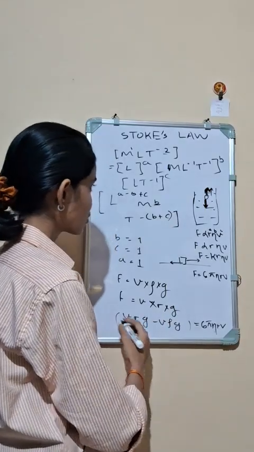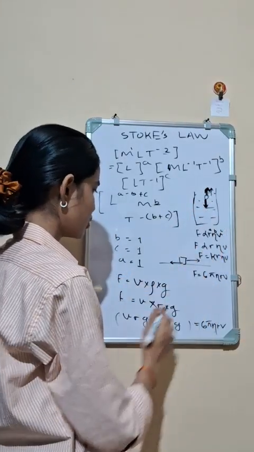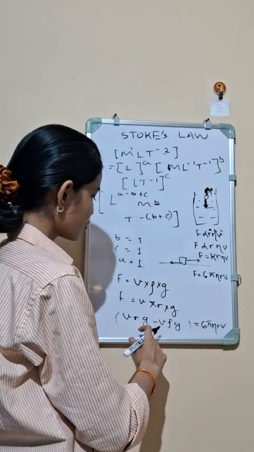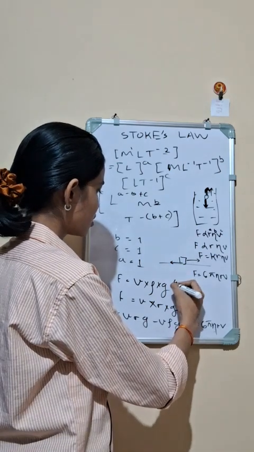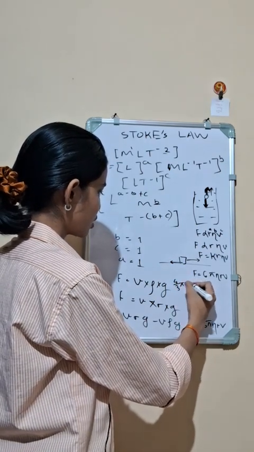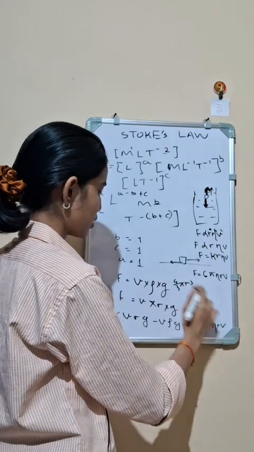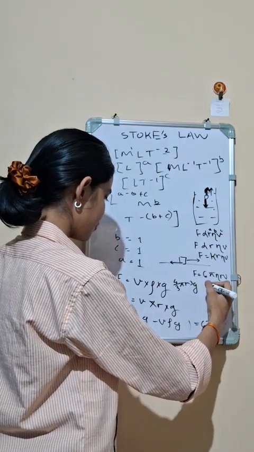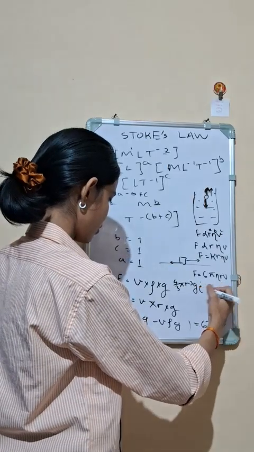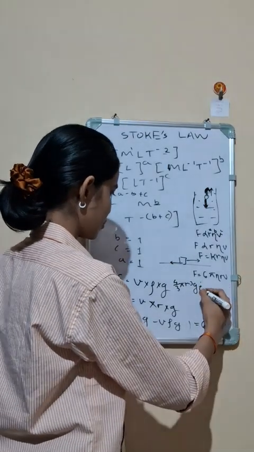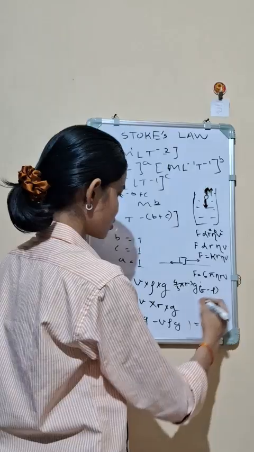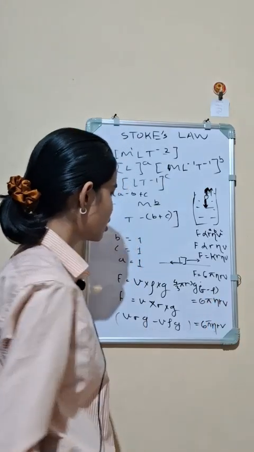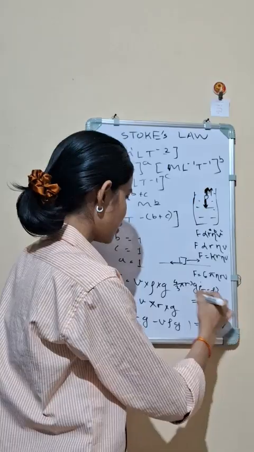So we know that for a sphere, volume will be equal to 4 by 3 pi r cubed. So taking V and g common, we will find 4 by 3 pi r cubed, let us suppose that the radius of the body is r, into g. Taking this common, sigma minus rho equals 6 pi eta r v. So pi will cancel.